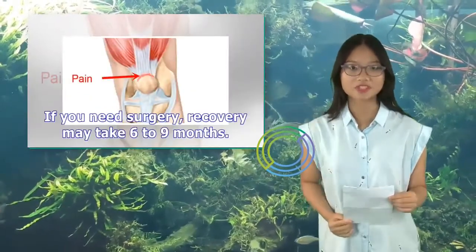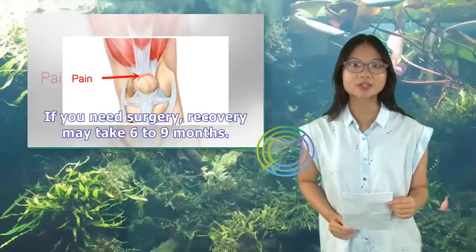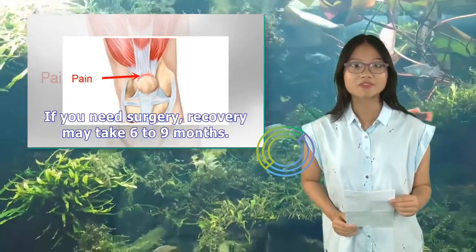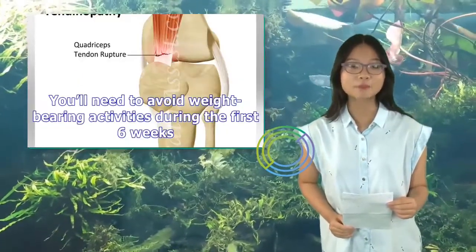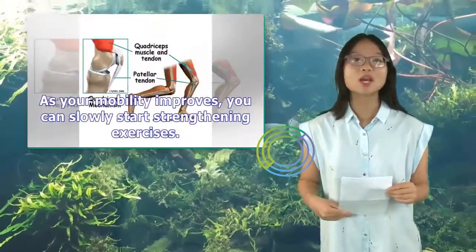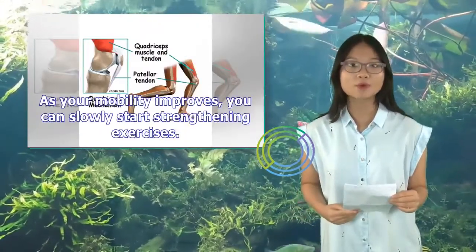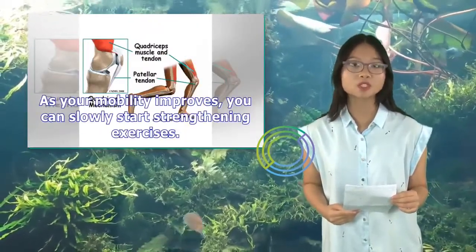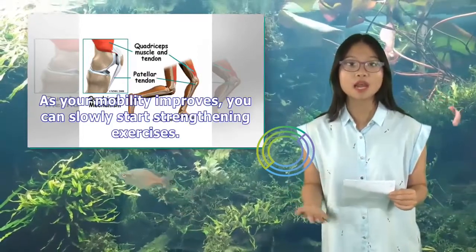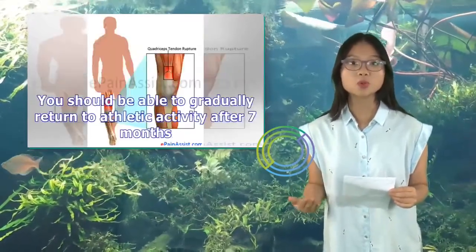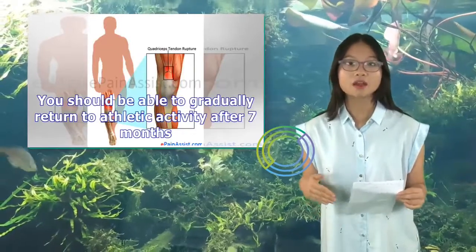If you need surgery, recovery may take 6 to 9 months. You'll need to avoid weight-bearing activities during the first 6 weeks. As your mobility improves, you can slowly start strengthening exercises. You should be able to gradually return to athletic activity after 7 months.